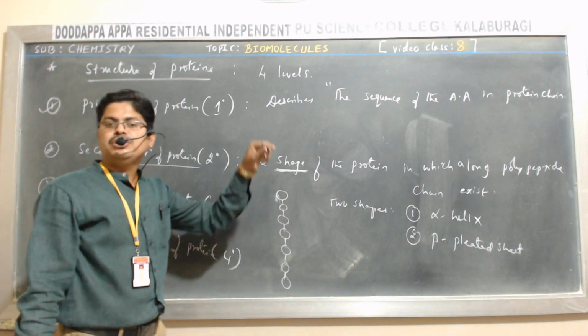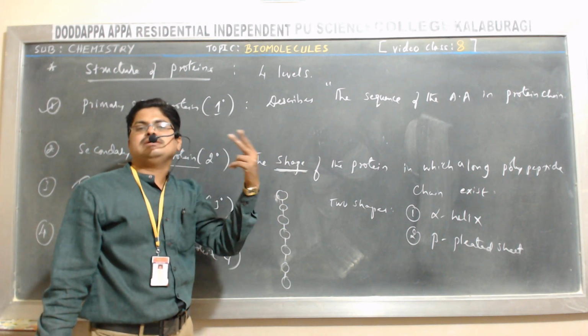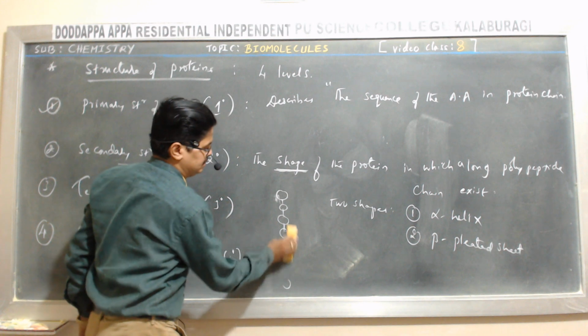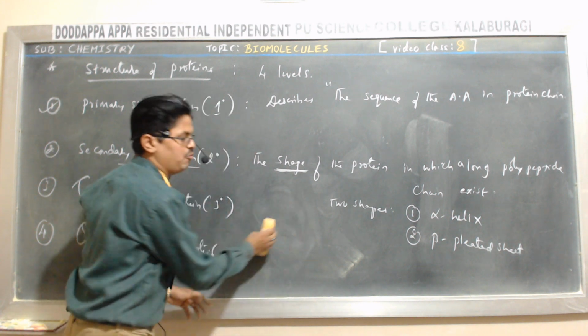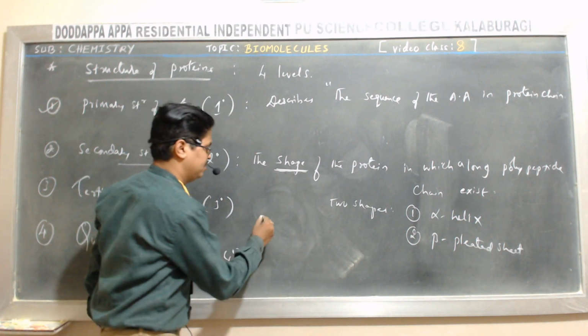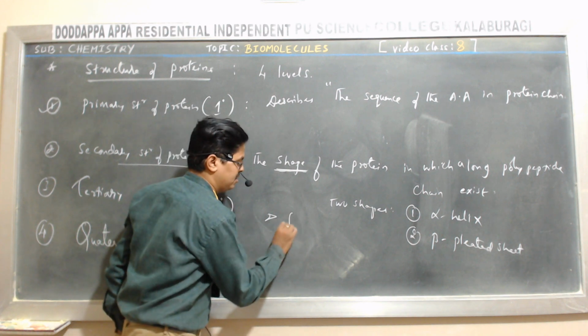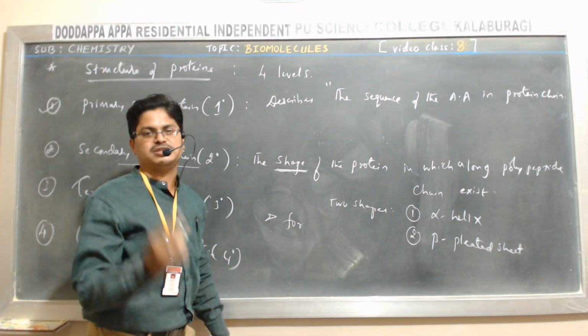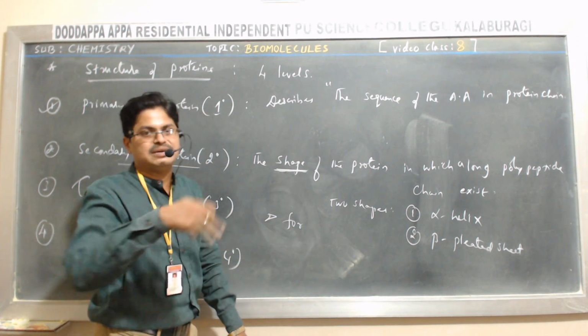And the secondary structure of protein also refers to the formation of what? Hydrogen bonding. It also describes the stabilization of the structure. How is this secondary structure stabilized?